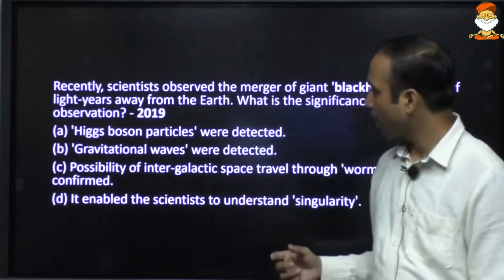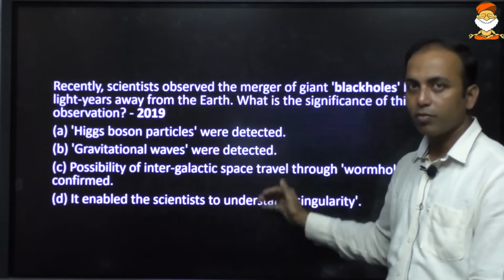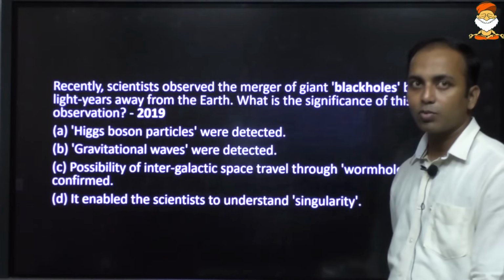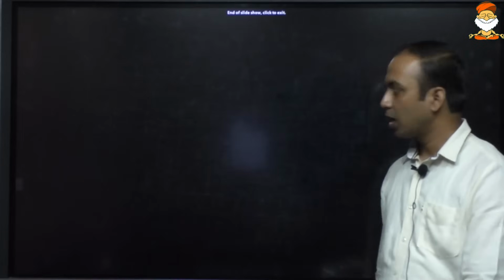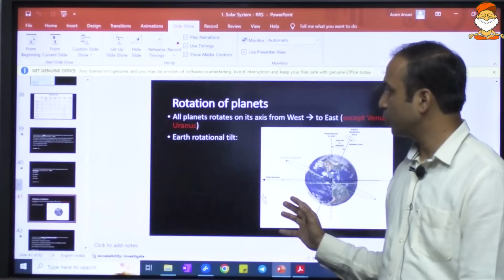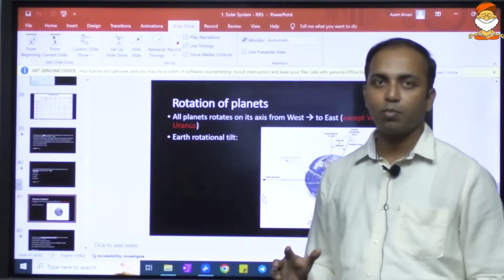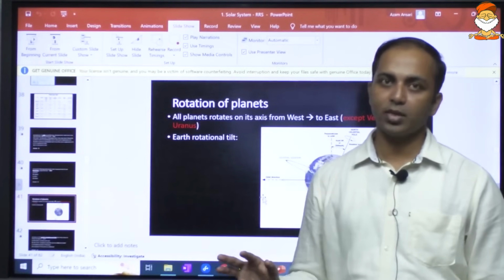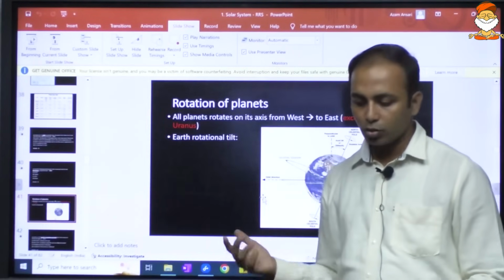So 2019, it was basically a current affairs based question, but even if you do not know the current affairs based aspects, the conceptual things will be helping you out. So here I hope you have understood the solar system, and the probability of these questions that can come in the exams are mainly conceptual based. Certainly it will be influenced by current affairs.